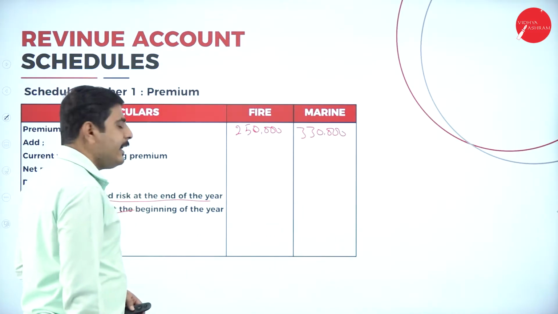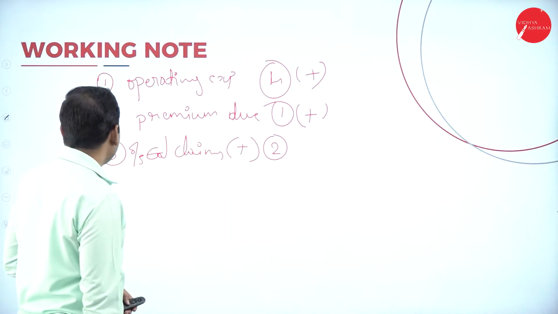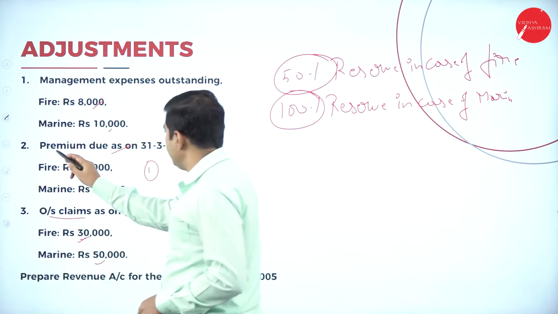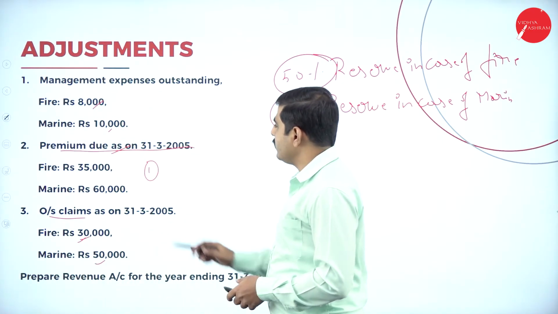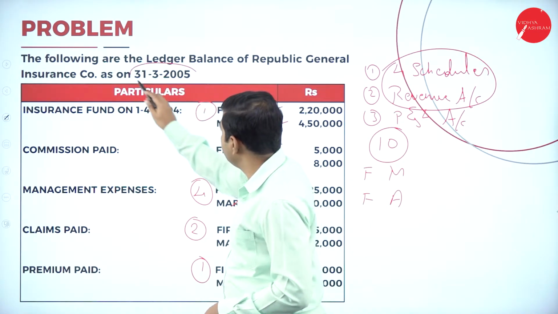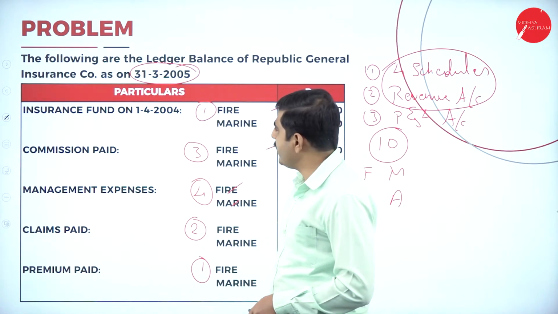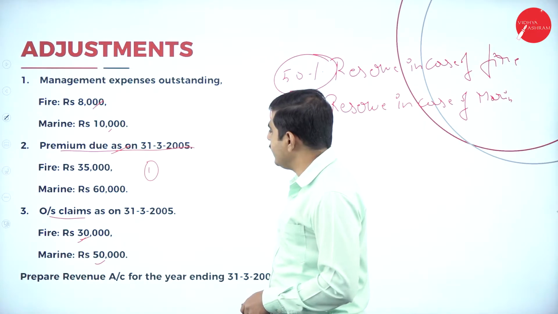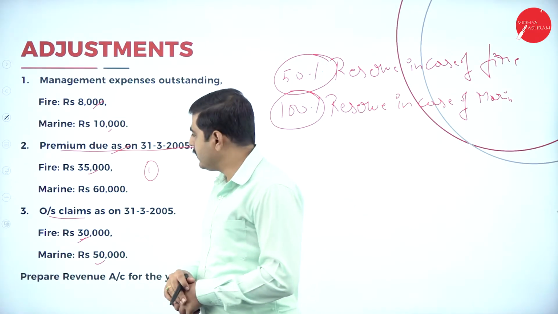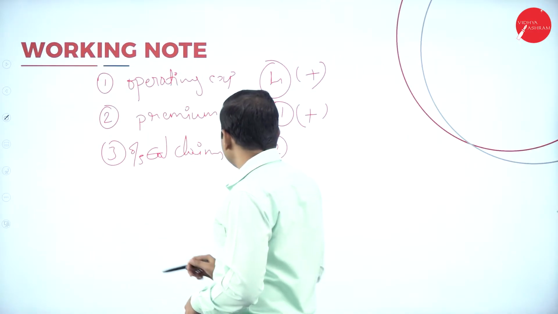Next one, add current year outstanding. Now come to the adjustment. Add current year due. See, due of premium as on 31st March 2005. So we are doing the problem on 31st March 2005. It is a current year outstanding, so we have to add it. For fire it is 35,000 and for marine it is 60,000.